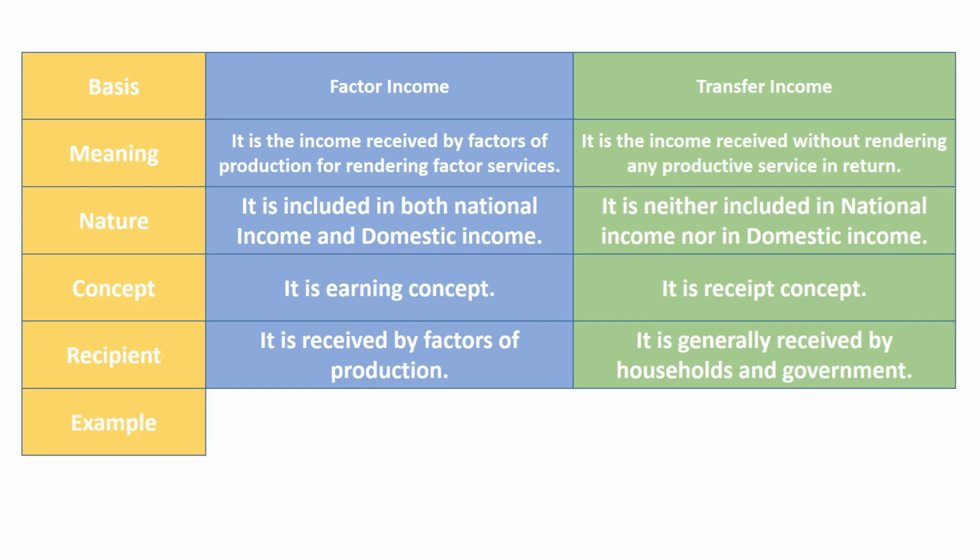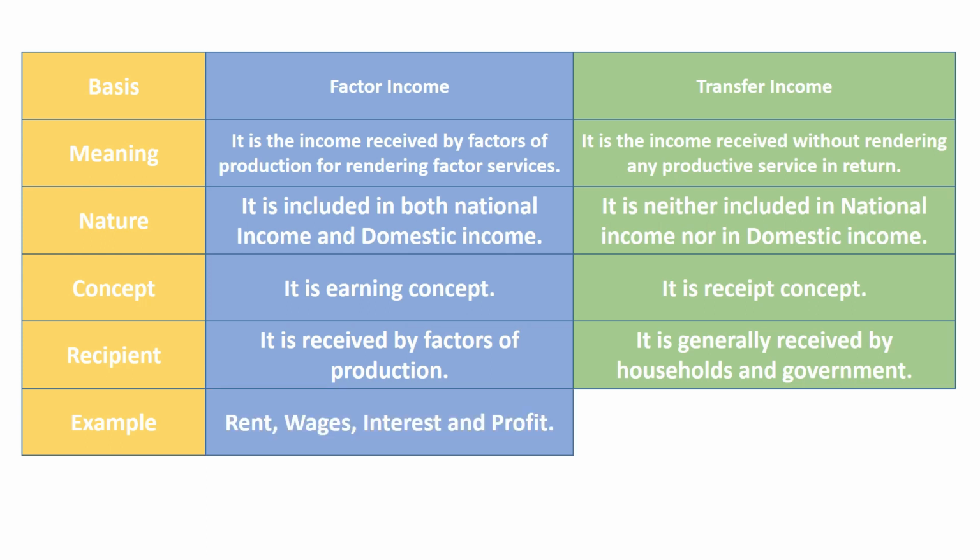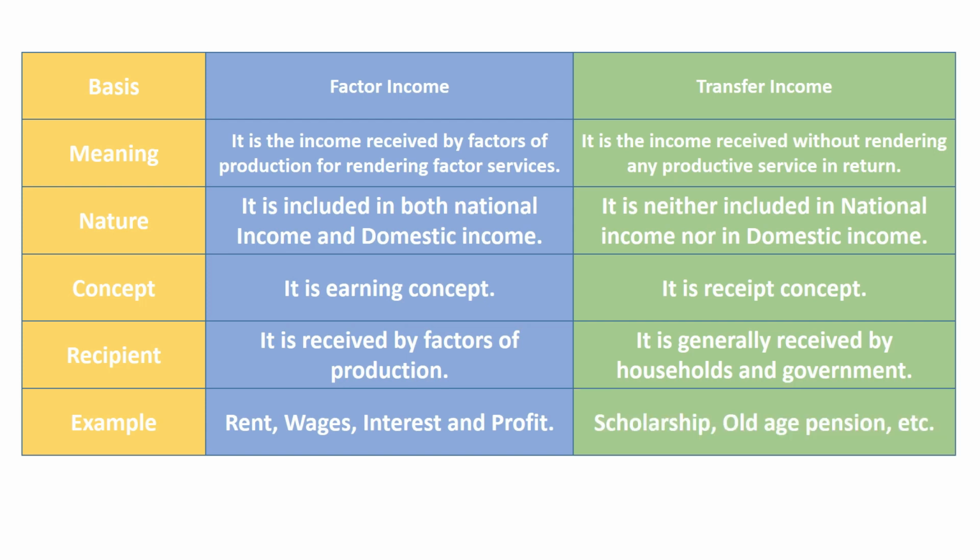On the basis of examples, we can understand the difference. Rent, wages, interest, and profit are examples of factor income. Scholarship, old age pension, etc. are examples of transfer income. Note that pension given to an employee is a factor income as it is provided for his work done in the past. But old age pension is an example of transfer income as it is provided without rendering any services.